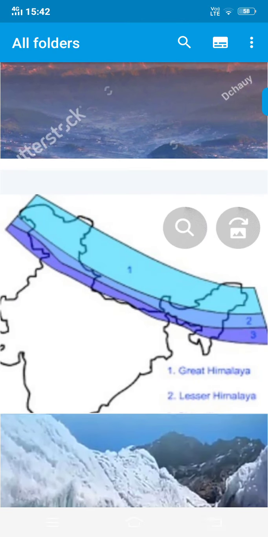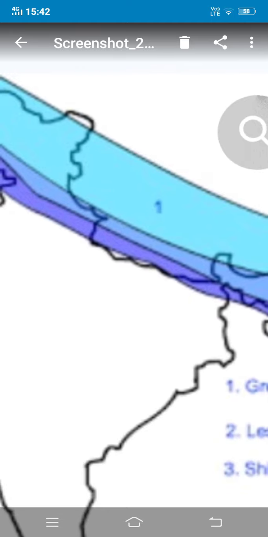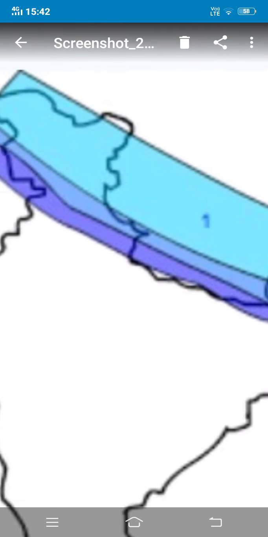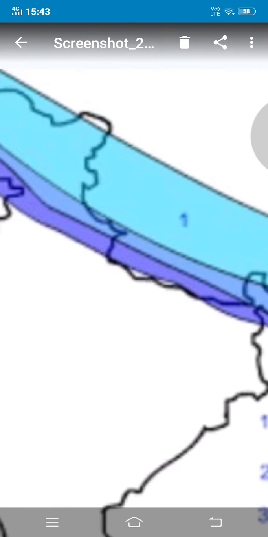Now children, let me explain why they are called Himachal or why they are called Lesser Himalayas. See, as we compare to your one number, that is Greater Himalayas, this two number, that is your Himachal range, is not that wide. Its width is very lower than the first one, Greater Himalayas.